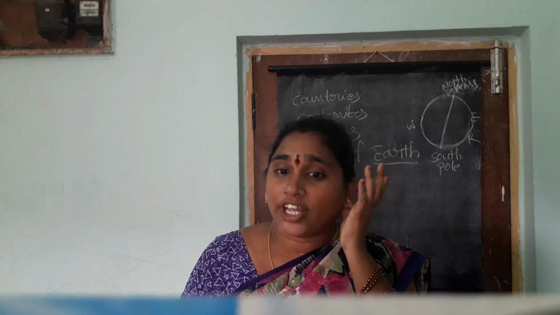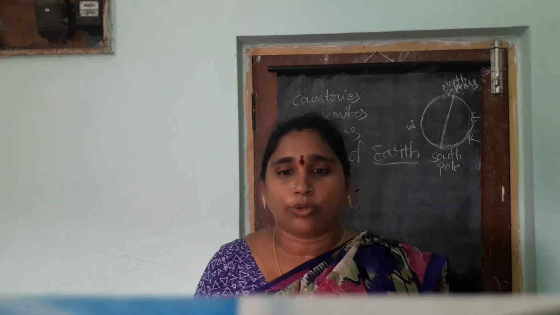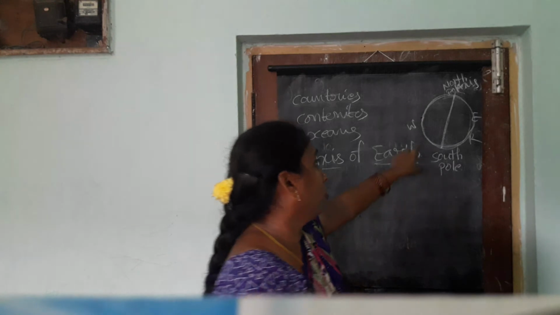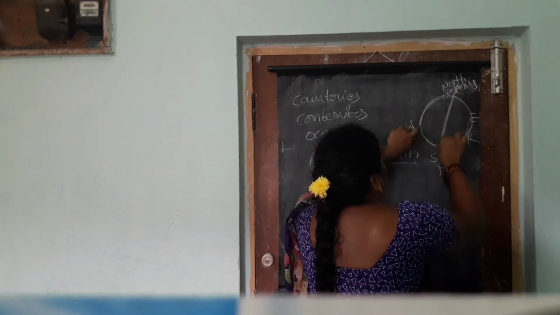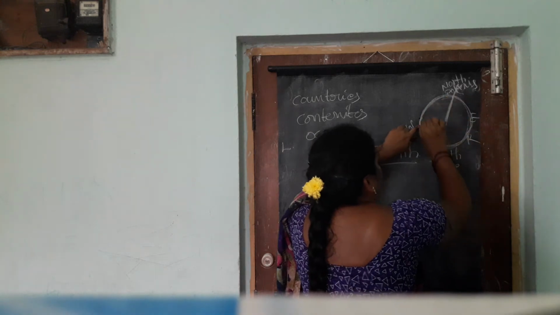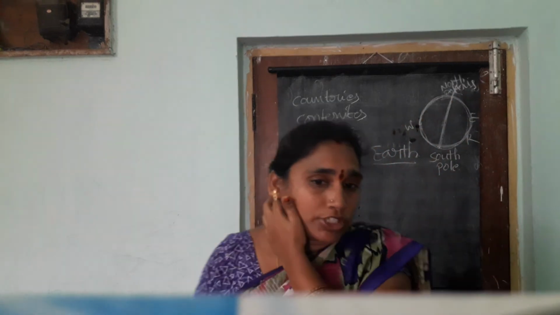The axis is an imaginary straight line which runs through the north and south poles. This is the imaginary line.